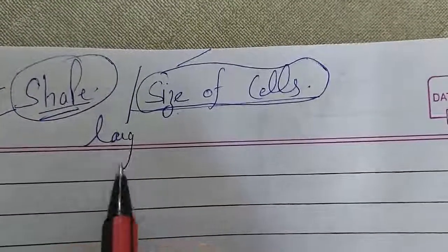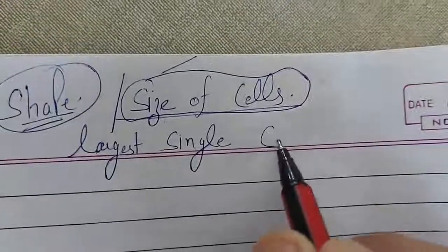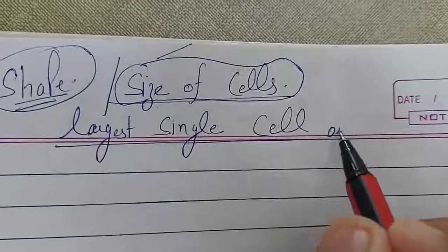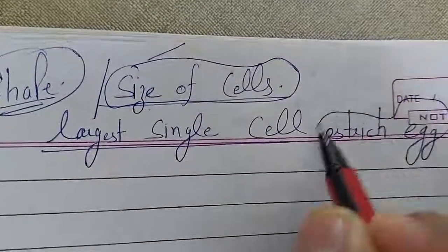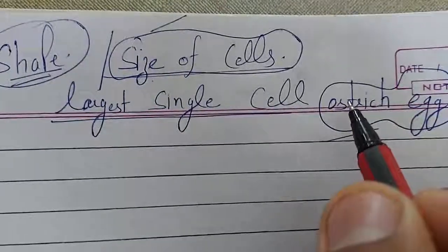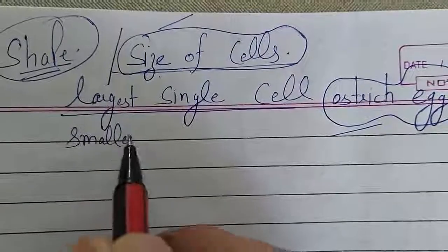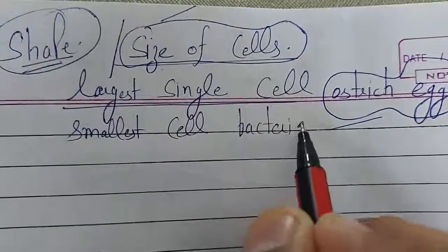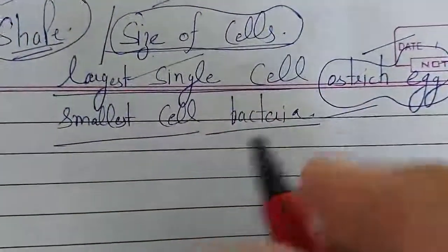The largest single cell that is found on earth is the ostrich egg. That means the largest single cell found on earth is the ostrich, Shatrumurg, egg. So this is the biggest. And the smallest cell on this earth is bacteria. Bacteria has the smallest cells, and the ostrich egg has the largest single cell.